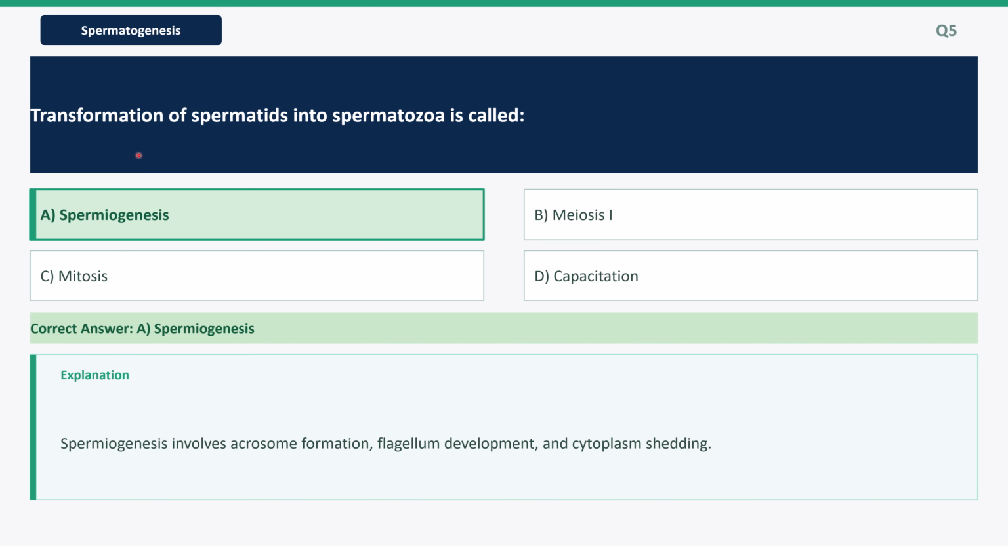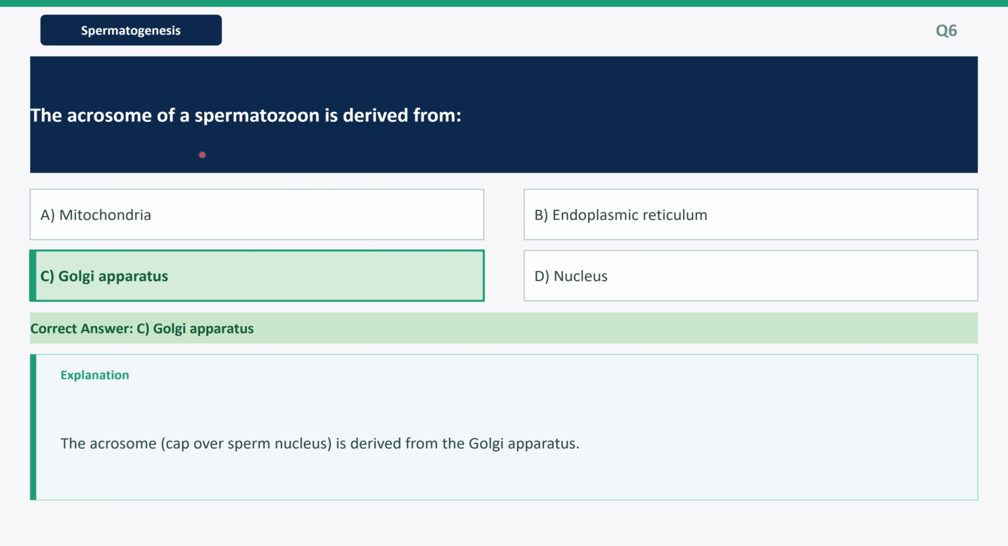Next question: transformation of spermatids into spermatozoa is called. It's option B, spermiogenesis. Explanation: spermiogenesis involves acrosome formation, flagellum development, and cytoplasm shedding. Next question: the acrosome of a spermatozoon is derived from. It's option C, Golgi apparatus. Explanation: the acrosome cap over the sperm nucleus is derived from the Golgi apparatus.